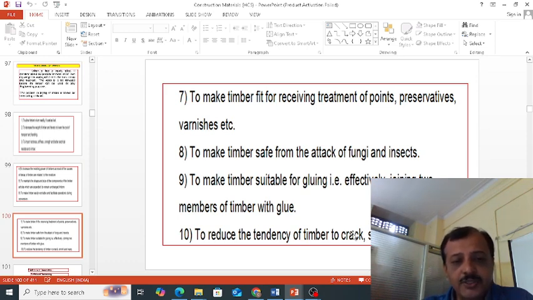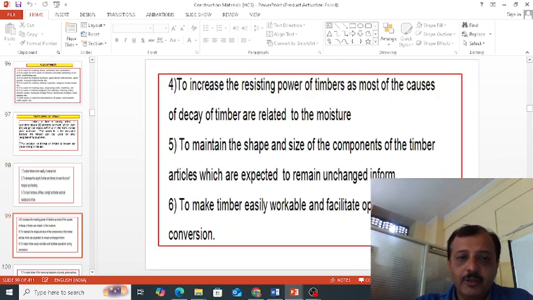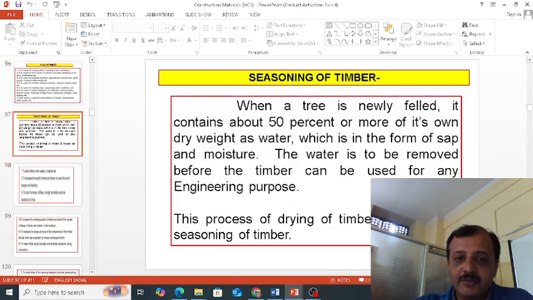And to reduce the tendency of timber to crack, shrink or warp. It will get cracked if you use timber which is unseasoned. It will shrink if you use timber which is unseasoned. Warping takes place. To prevent the cracking, shrinking and warping of timber, we have to do seasoning. So, what are the important points we have to remember? What are the advantages of seasoning?